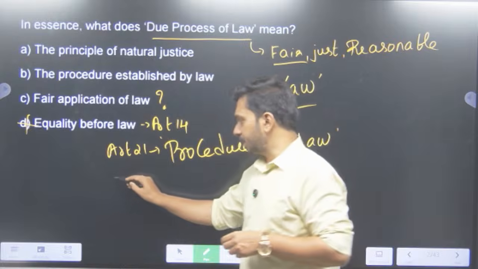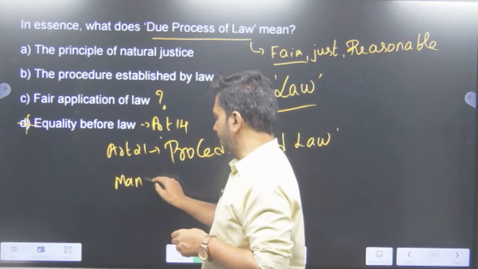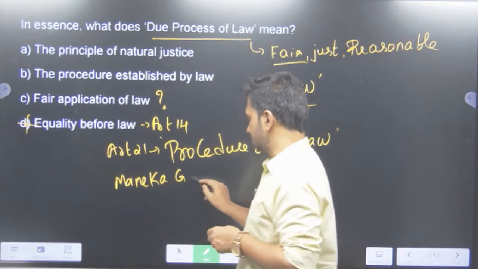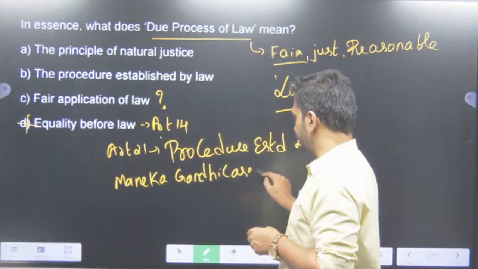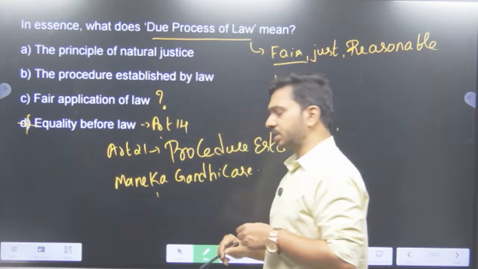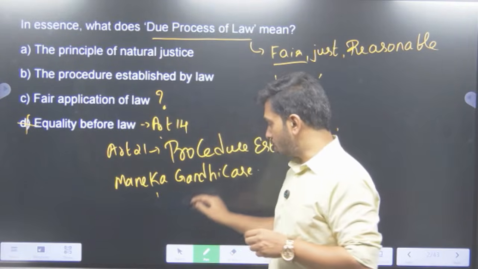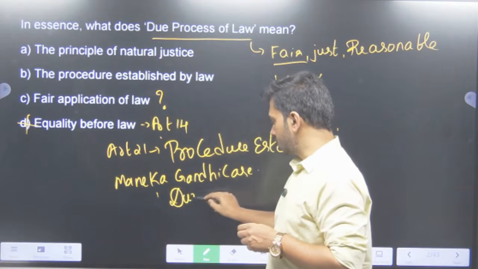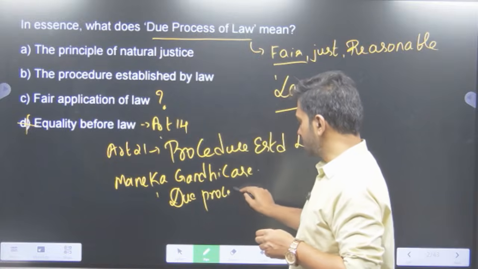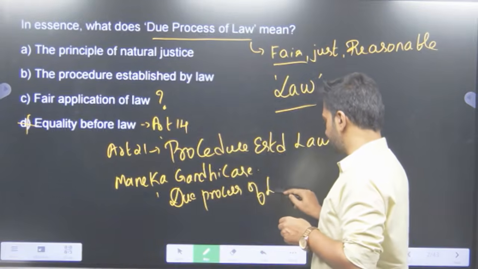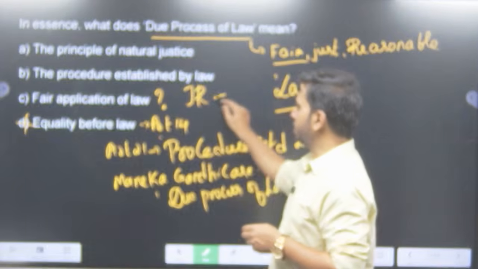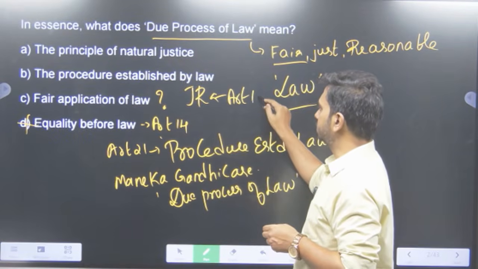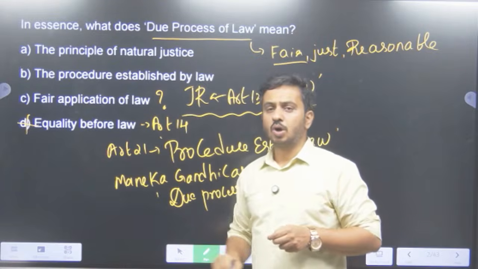And later in the Maneka Gandhi case, 1980, the Supreme Court also held that the term procedure established by law in Article 21 also means due process of law. So that means to say that the judicial review as given in Article 13 of the Constitution